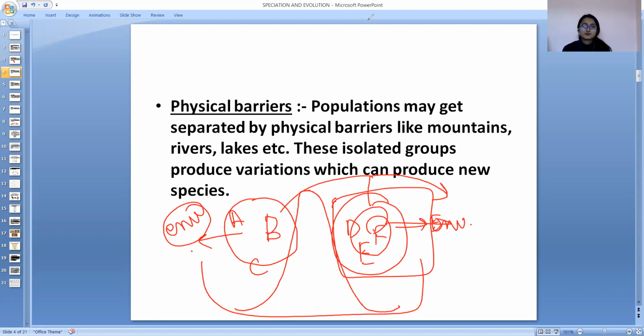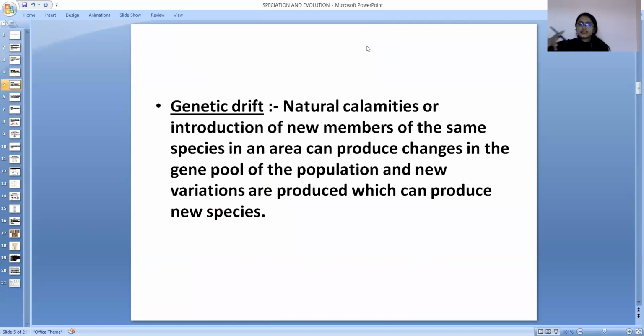The next factor for this is genetic drift. Genetic drift is natural calamities, and some introduction of new members of the same species in an area can produce changes in the gene pool of the population, and new variations are produced, which can produce new species. Let's talk about how.